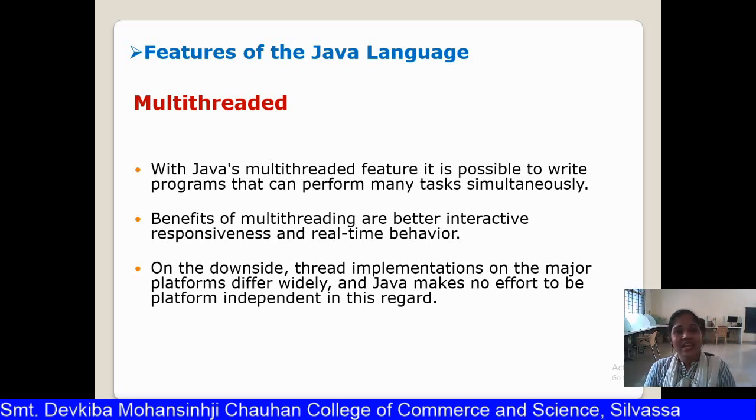So these three tasks are called three threads, and this complete execution is called multi-threading, and it is possible to write programs with such multitasking in Java with the help of multi-threading. So with Java's multi-threaded feature, it is possible to write programs that can perform many tasks simultaneously. The benefits of multi-threading are better interactive responsiveness and real-time behavior.